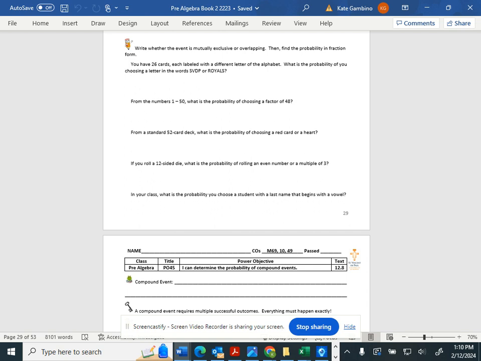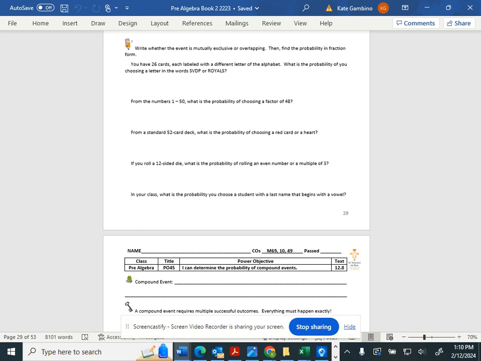Okay, so, I'll wait, friends. It says, write whether the event is mutually exclusive or overlapping. So you need to decide that. Then find the probability in fraction form, and it must be simplified.